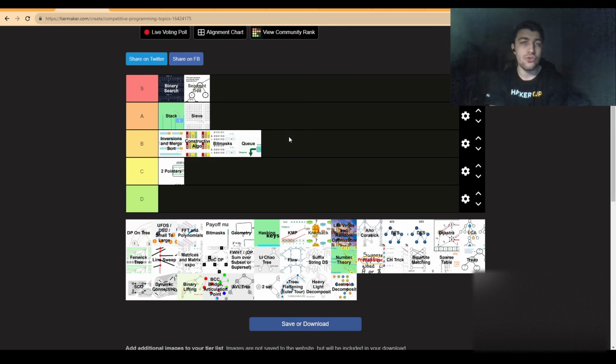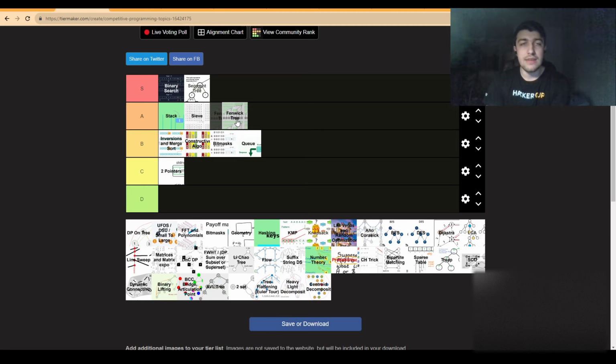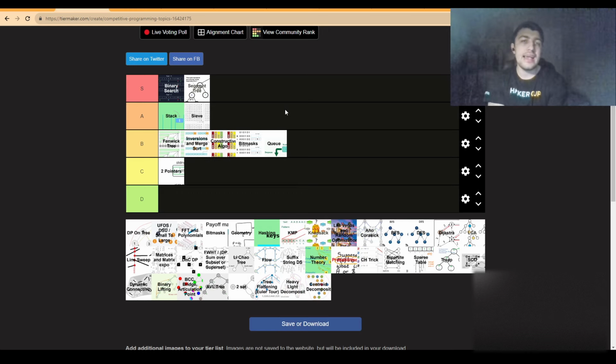And this is what most people do. Even though I like Fenwick trees, I often teach Fenwick trees together with segment trees as far as data structure goes. I will still put it at A tier because, well, it's not something that is used by too many people and you don't really need it for anything specific. And on second thought, I will just move it to B tier because I like it, but it's not something too essential, which is a bit unfortunate. But whenever the day comes, maybe if Fenwick trees will be used for something else, I don't know.